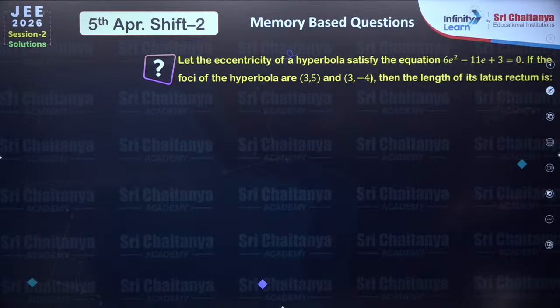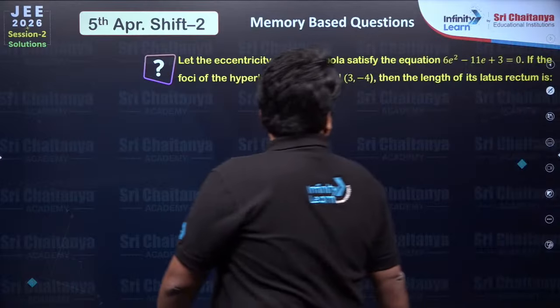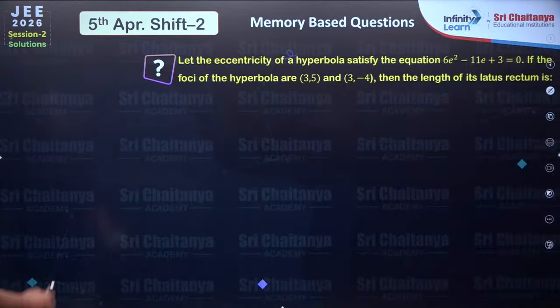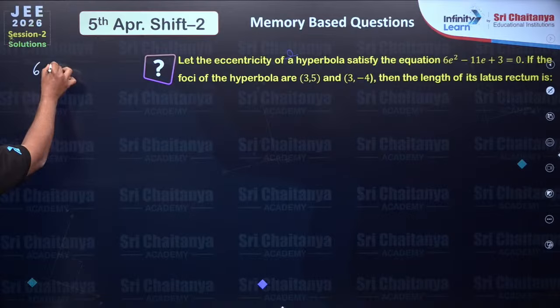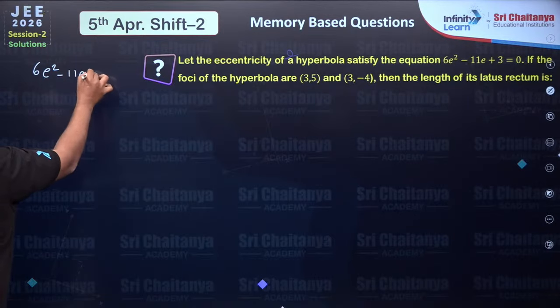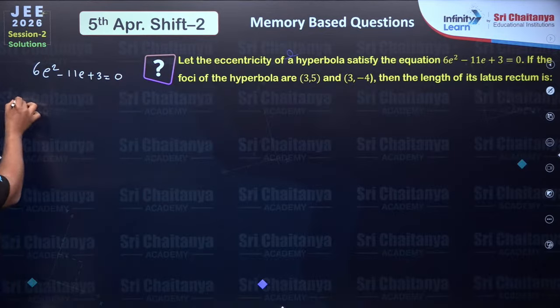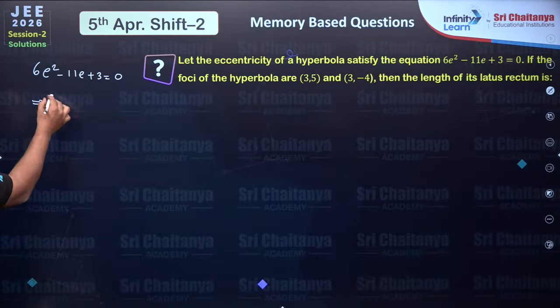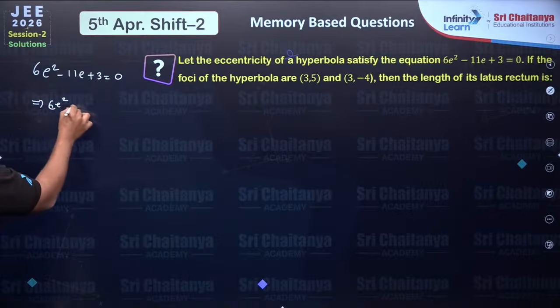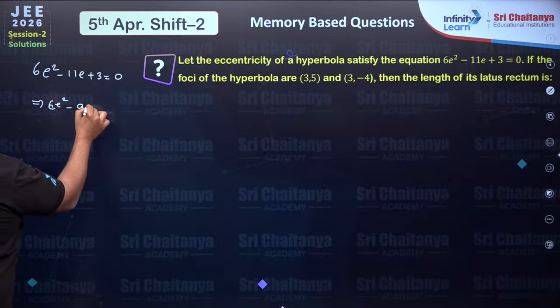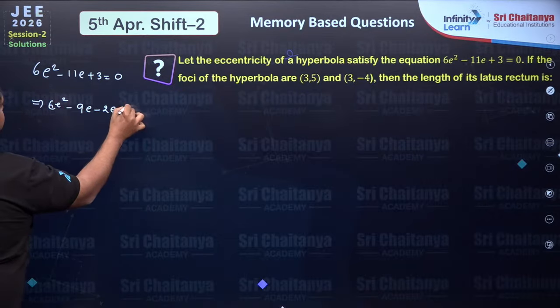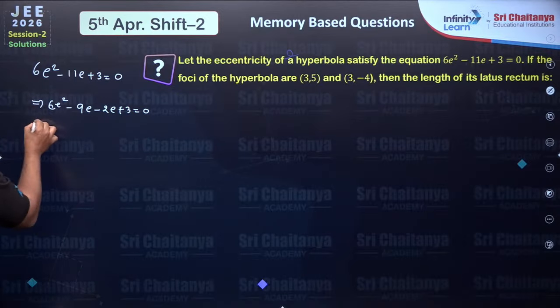Let the eccentricity of a hyperbola satisfy this equation: 6e² - 11e + 3 = 0. So 6e² - 11e + 3 = 0. We know that 6 × 3 is 18, so it is 6e² - 9e - 2e + 3 = 0.